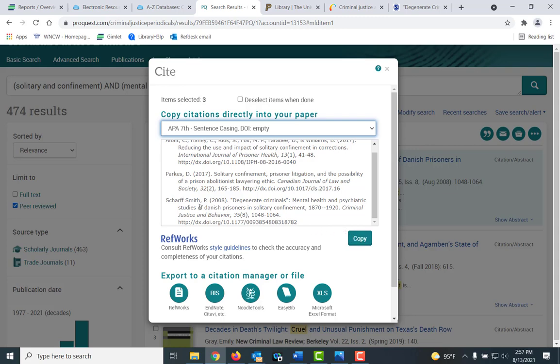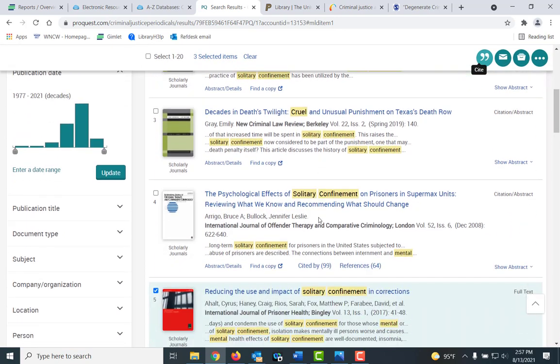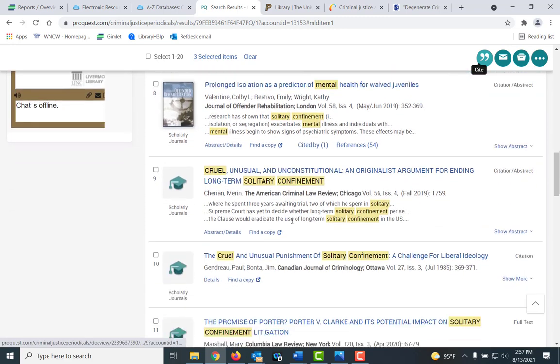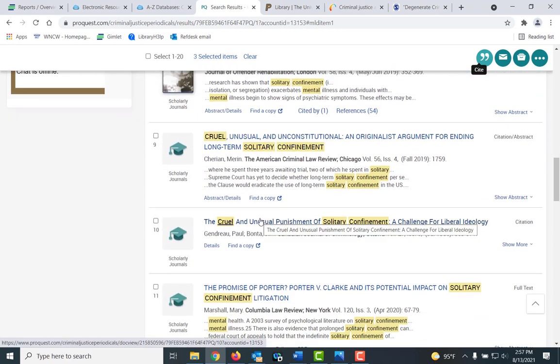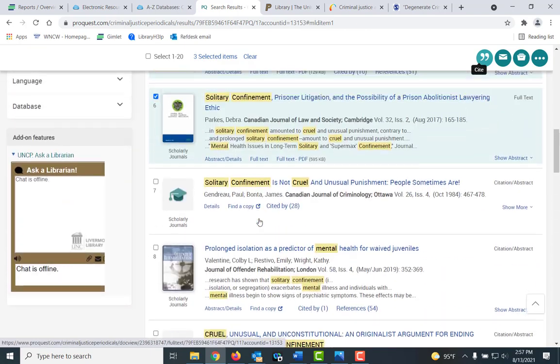But still, even when it did that, notice, be sure and proof your citations, because this D in Danish here should be capitalized. And notice it's lowercase. You would need to correct that. But you can go back and add your searches, do that as often as you would like. So this is a little bit about searching this database.